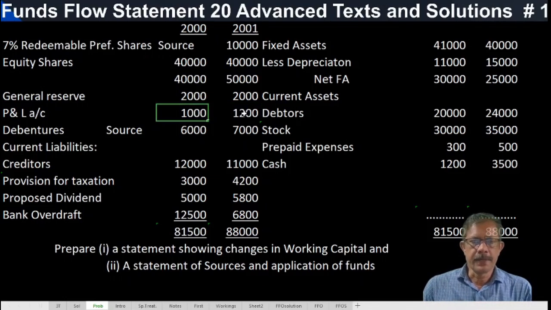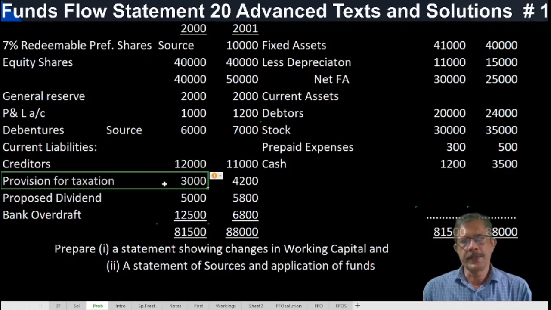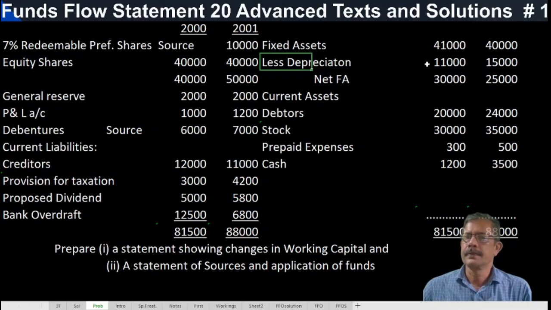After completing that, check the general reserve. General reserve opening 2,000, closing 2,000. Assume nothing has been transferred during the year. So that is over. Then provision for taxation and proposed dividends are treated as current items, so nothing to be done in funds from operation. The only item pending here is depreciation for the year.